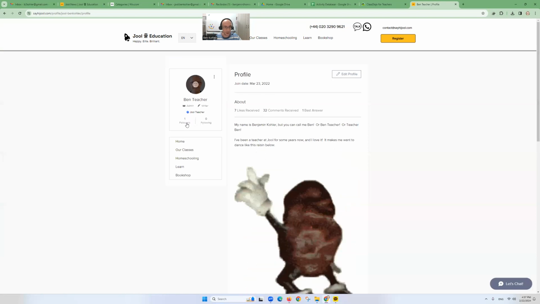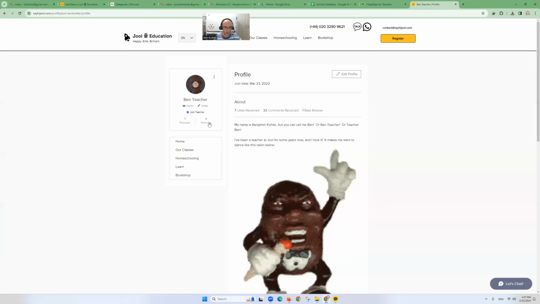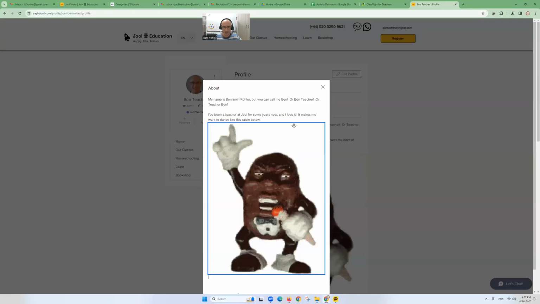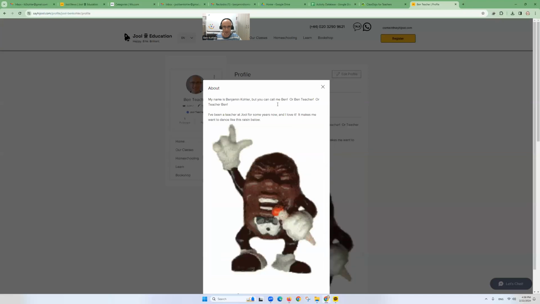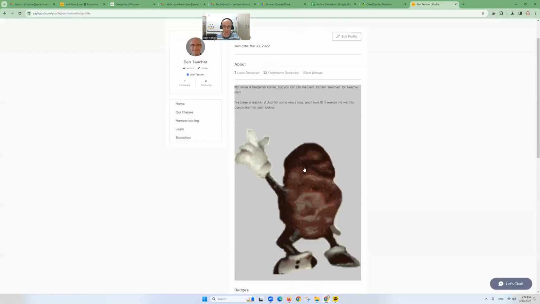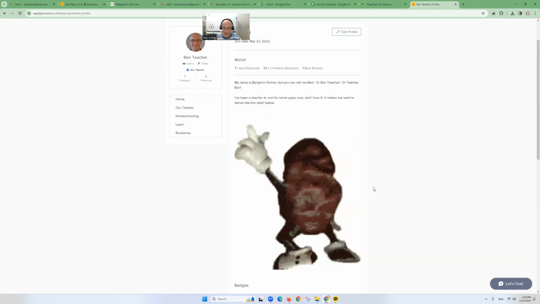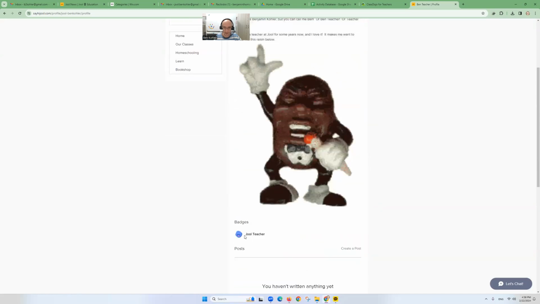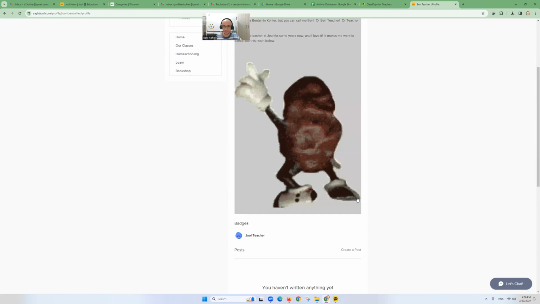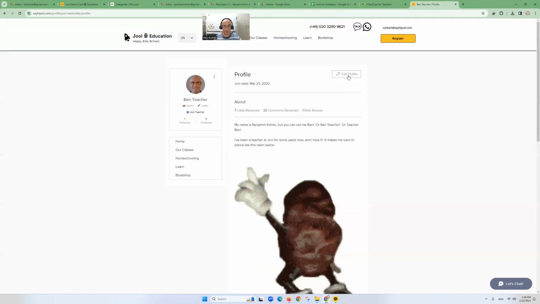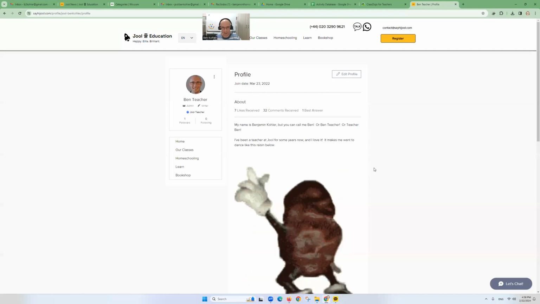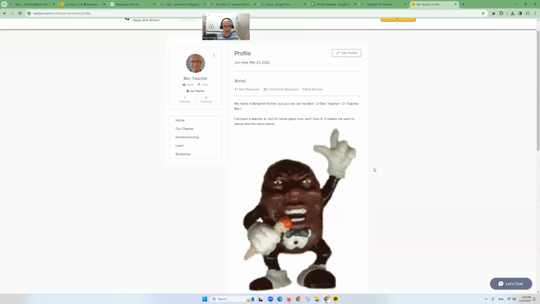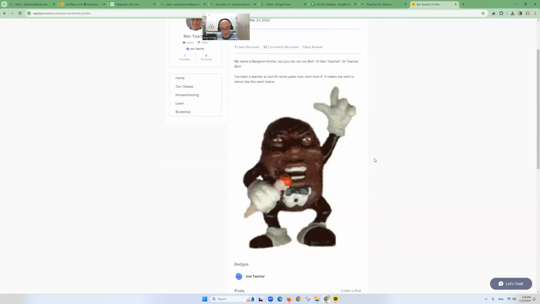I forgot to mention you can follow people, and have people follow you. You can see your information here. And here, of course, I can edit my own information. All right, here's my about page. Maybe I'll change it someday, but for now, I am a dancing raisin. All right, and I too have my badges. Okay, so please feel free to edit your own profile to put the information you want to share with people about you. Okay, don't share private information. Only share things that you'd like people to know about you.